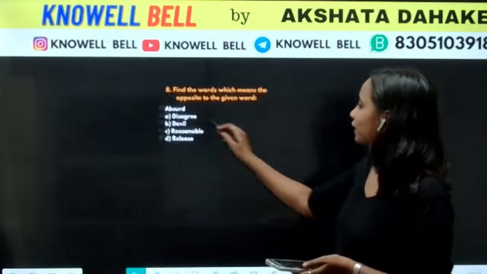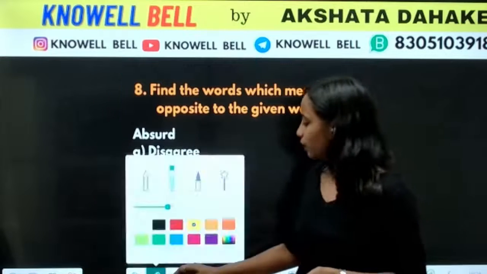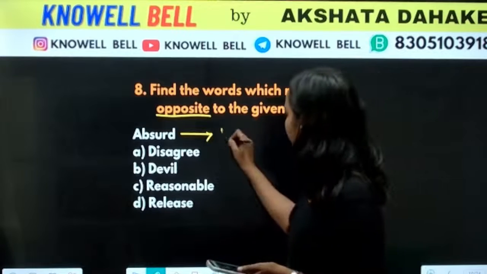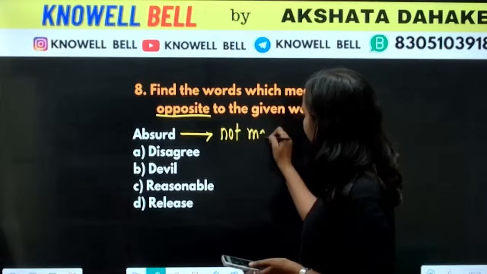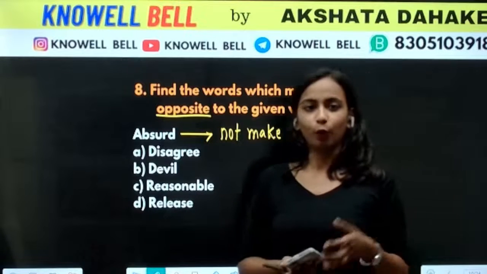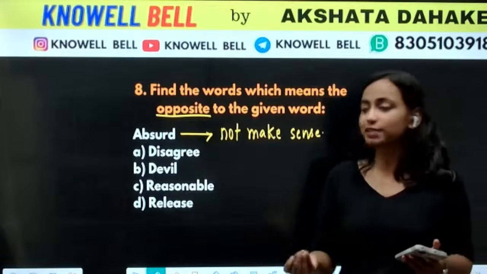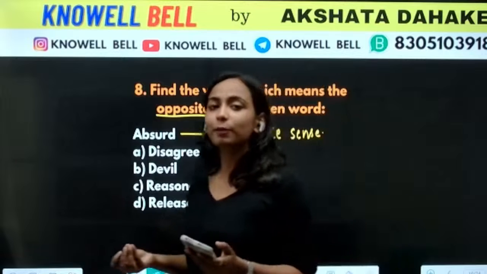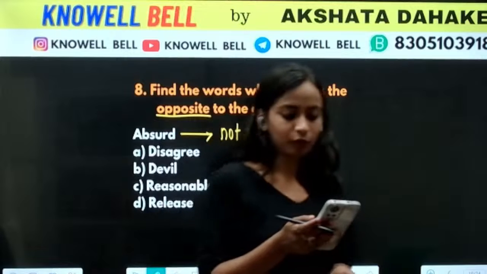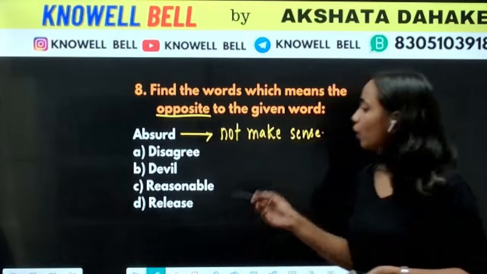Next question after this: find the word opposite to the given word. Absurd. The word is absurd. We have to find the opposite word. Absurd means that it does not make sense, something that is not making much sense. We'll be calling it absurd. What absurd are you talking about? That means, what are you talking about? It is not making sense at all. So what is the meaning of absurd? Absurd means something that is not making sense. That's right. C is the correct answer. Very good, Narendra.